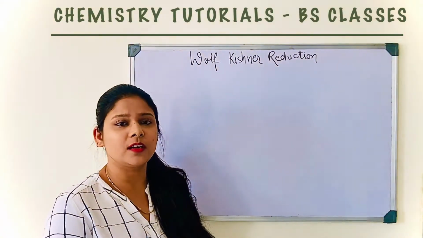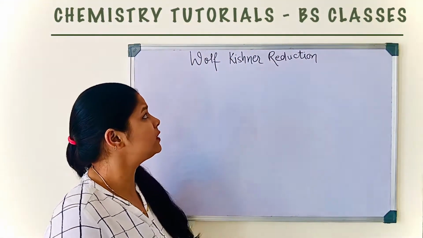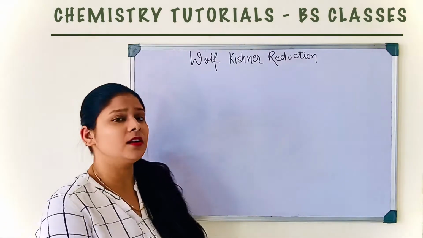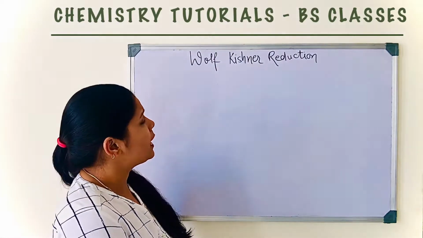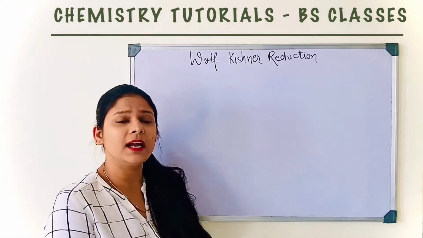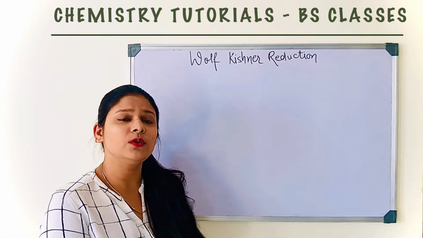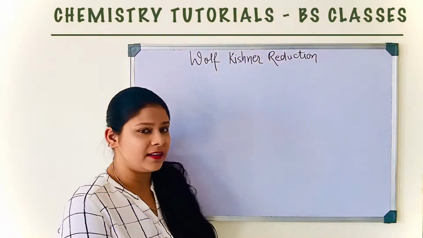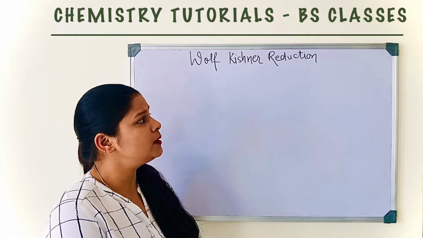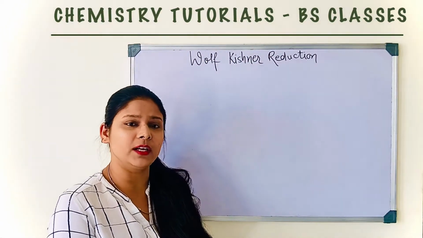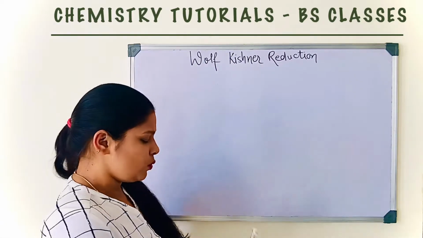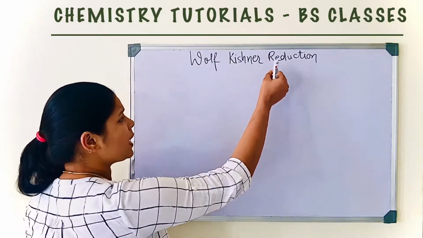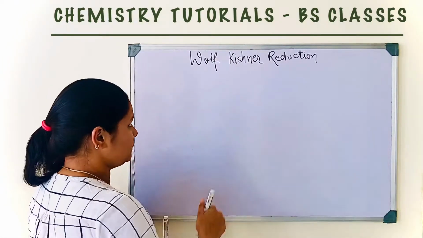Today I am going to start another new name reaction, that is Wolff-Kishner reduction. Wolff-Kishner reduction is the reaction in which the carbonyl compound, that is aldehyde and ketones, are reduced into alkane in the presence of hydrazine, and the medium should be basic, that is KOH or ethylene glycol. So now come to the main reaction. Basically, this reaction is used for the reduction of carbonyl compound into alkane.